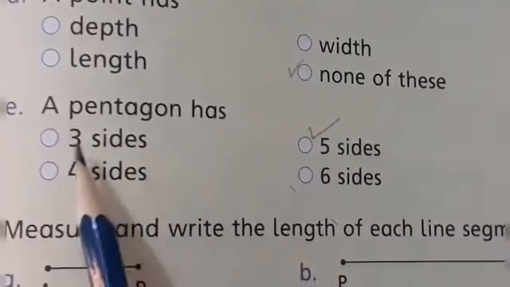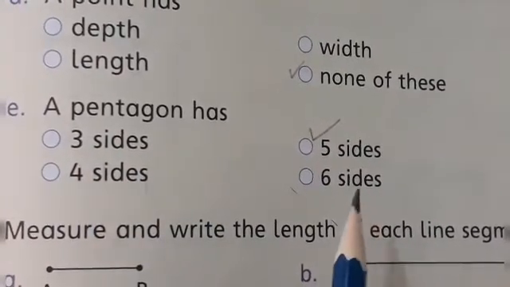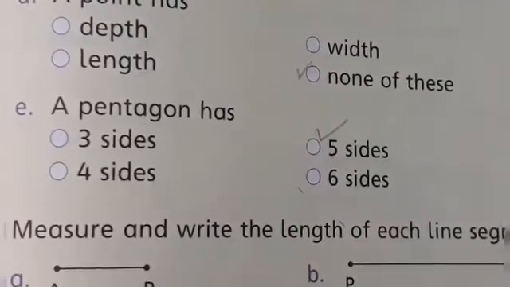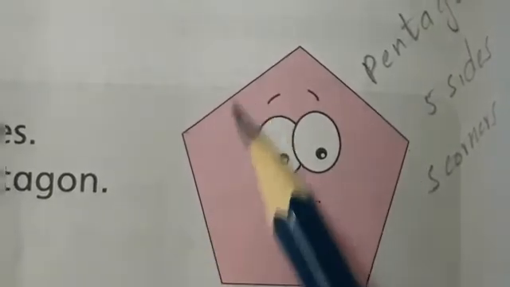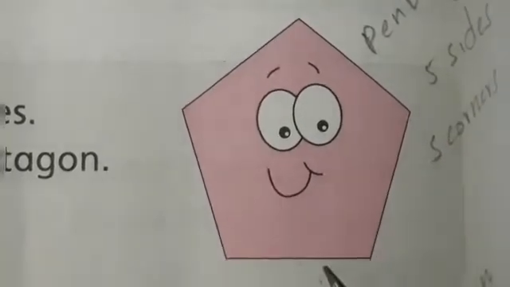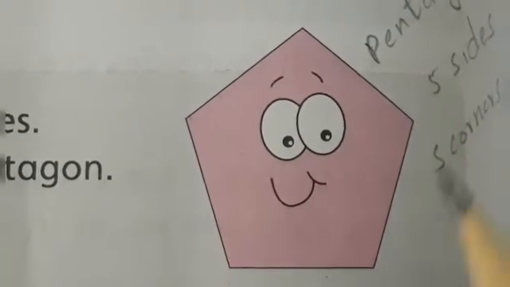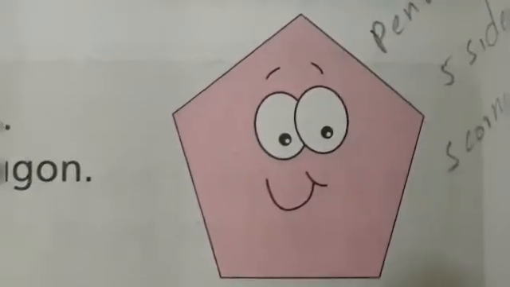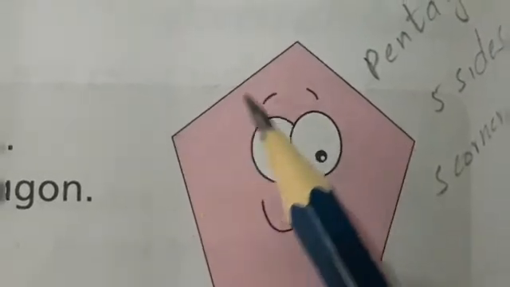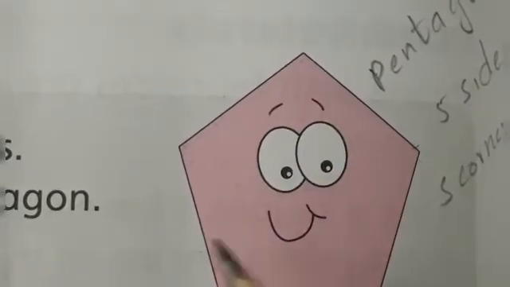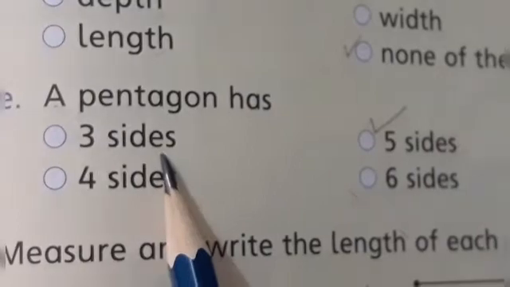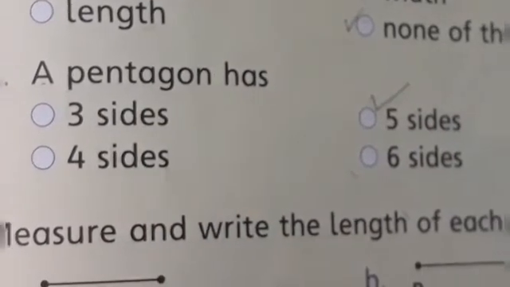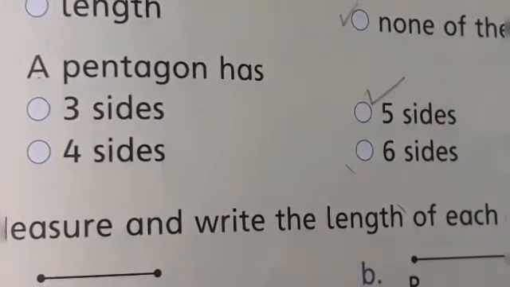E. A pentagon has 3 sides, 4 sides, 5 sides or 6 sides. Let's see the picture of pentagon. This is the picture of pentagon and you can see 1, 2, 3, 4 and 5 sides of pentagon and 5 corners of this shape. 1, 2, 3, 4 and 5 corners and 1, 2, 3, 4 and 5 sides. Okay. So a pentagon has how many sides? 5 sides.